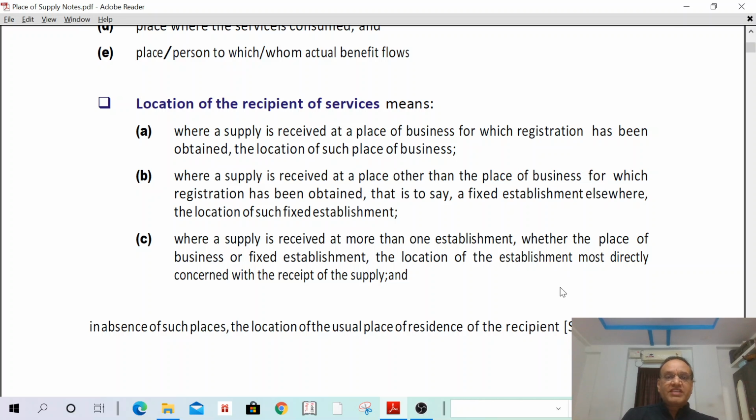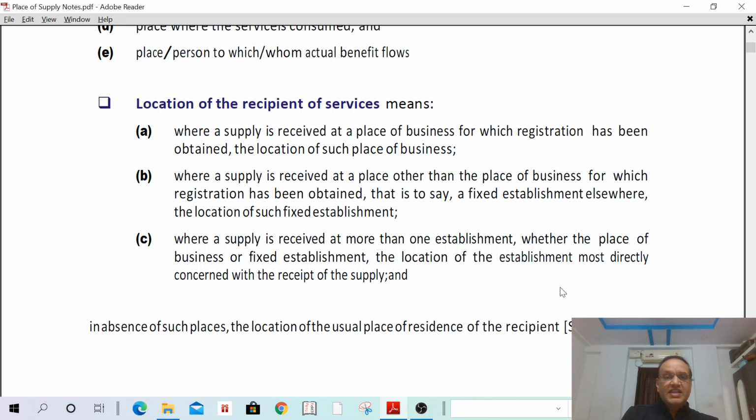What is the location of the recipient? Location of the recipient of service means where a supply is received at a place for which registration has been obtained, the location of such place of business. In the first case, for example, I have obtained registration in Bombay. My place of business is in Bombay. In such a case, my location is Bombay only.